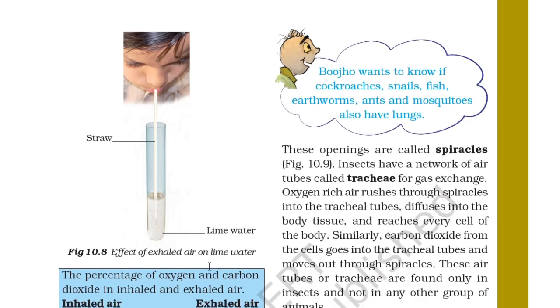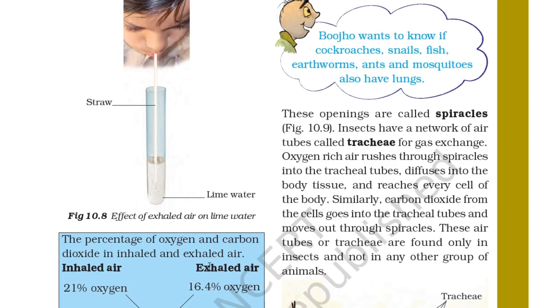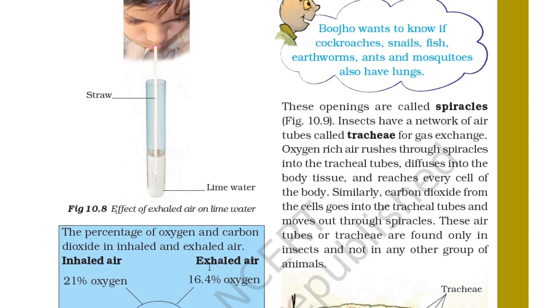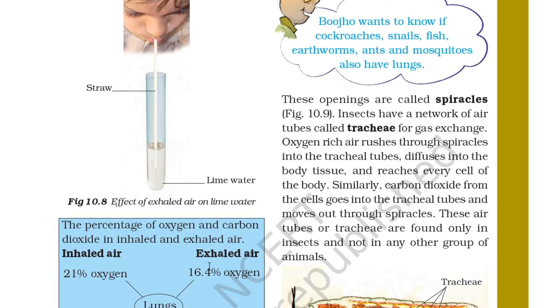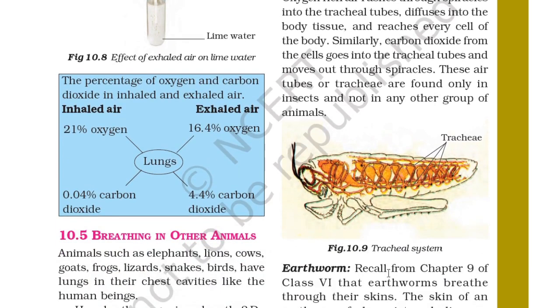Insects have a network of air tubes called tracheae for gas exchange. Oxygen rich air rushes through spiracles into the tracheal tubes, diffuses into the body tissue, and reaches every cell of the body. Similarly, carbon dioxide from the cells goes into the tracheal tubes and moves out through spiracles. These air tubes or tracheae are found only in insects and not in any other group of animals. You can see the tracheae here in the body of a cockroach. This is the body of, I think, a caterpillar.